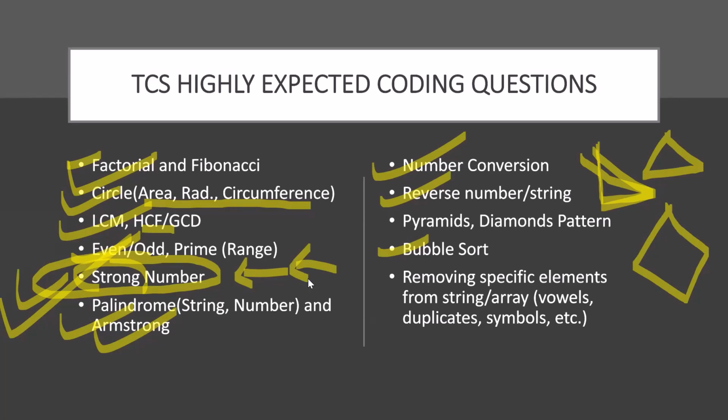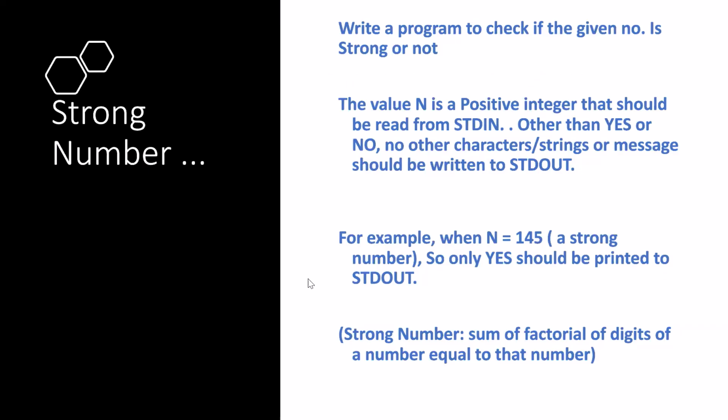So I think now we can start with it. What is a strong number? We can see the question statement: write a program to check if the given number is strong or not. The value n is a positive integer that should be read from stdin, that is, from standard input. We have to read n. That means if you are working with C, you have to do scanf percentage d ampersand n, and if you are working with Python, then it's simple, you just take input, right?